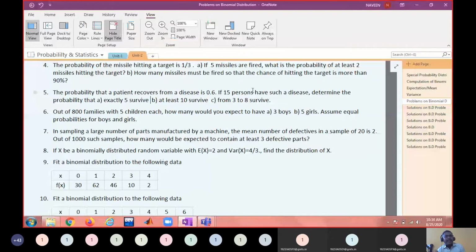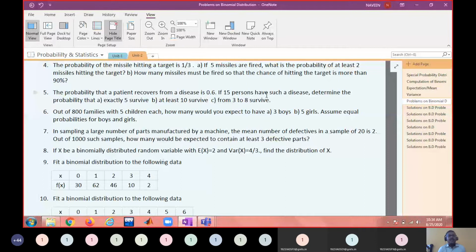If it is an interdependent disease, where others' recovery depends on the neighboring patients' recovery, then you cannot apply binomial distribution. So just to avoid confusion, I did not include corona. It is some disease with the assumption that the patient recoveries are independent. One person's recovery is not going to affect the other person's recovery. That's all. Okay, please remember these points.